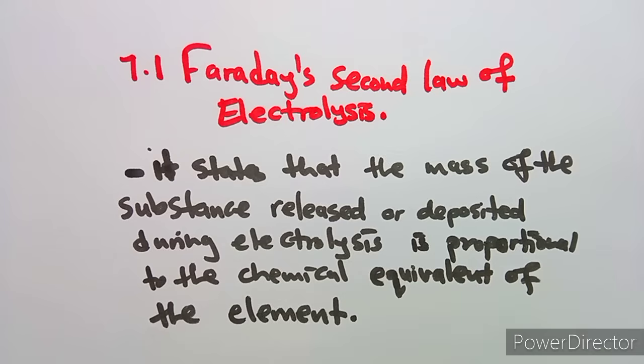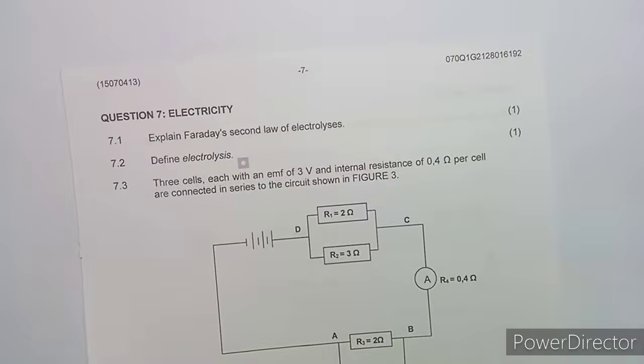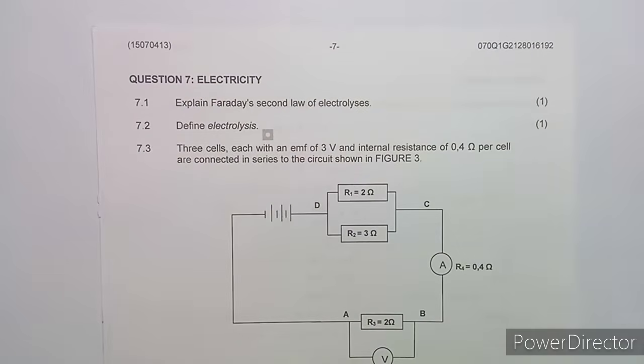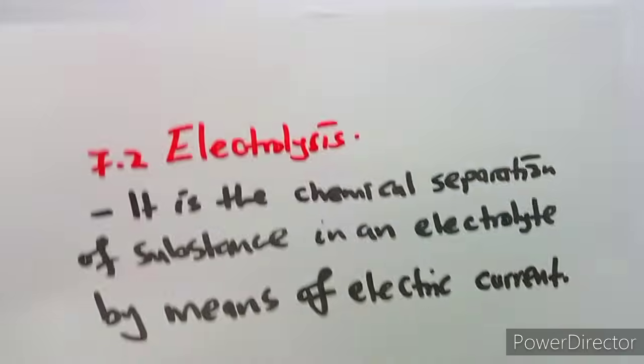It states that the mass of the substance released or deposited during electrolysis is proportional to the chemical equivalent of the element. We must know from the first up to the third one. If you are able to define Faraday's laws, you must be able to define electrolysis, guys, because that's where it started from.